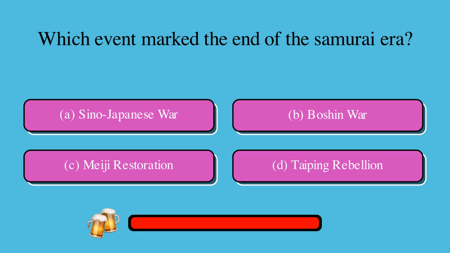Which event marked the end of the samurai era? Is it A. Sino-Japanese War, B. Boshin War, C. Meiji Restoration, or D. Taiping Rebellion? The correct answer is C. Meiji Restoration.